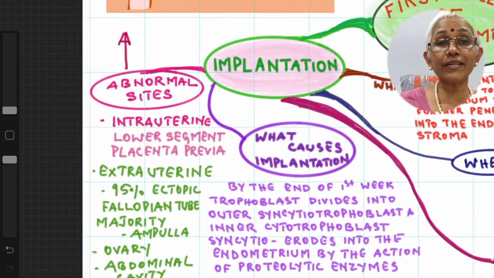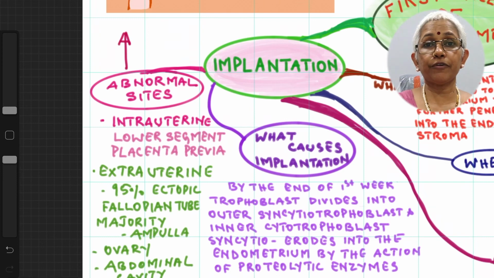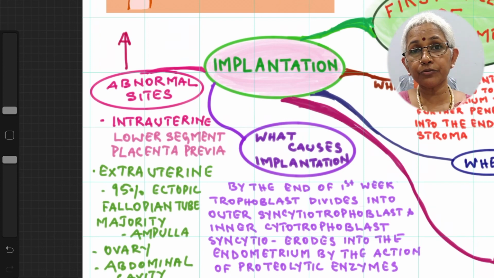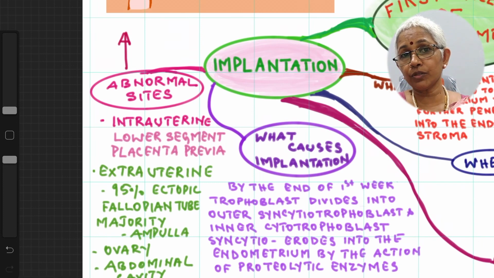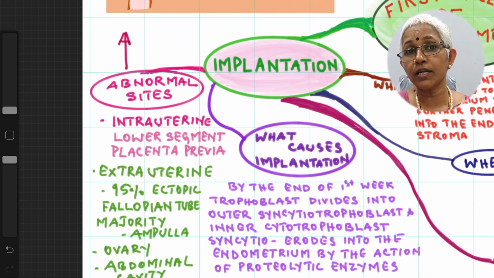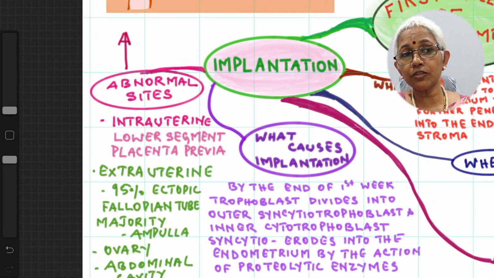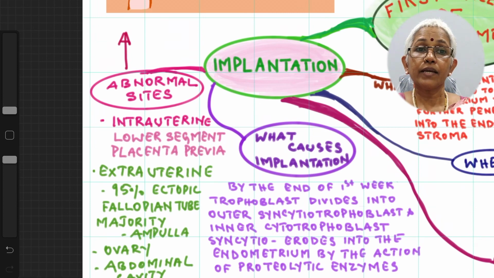Now, what are the different abnormal sites of implantation? It could be intrauterine or extrauterine. Intrauterine, any site other than the normal site, that is near the fundus over the posterior wall, is taken as an abnormal site. The major complication occurs when it gets attached to the lower segment, depending upon whether it is closing the internal os or not.